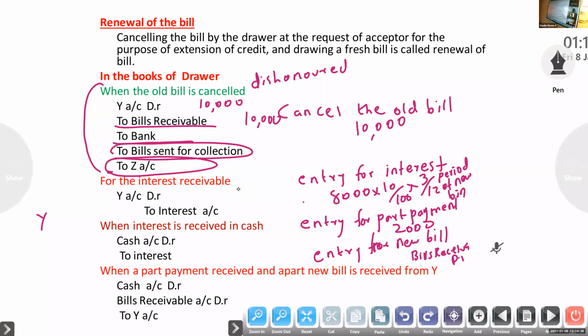If we didn't get interest, it is due, now we are not getting interest, then the entry will be drawee account to interest. Suppose if they are giving interest in cash, then the entry will be cash account to interest. Normally they will not give interest. Suppose 100 is the interest, so we have to get it.